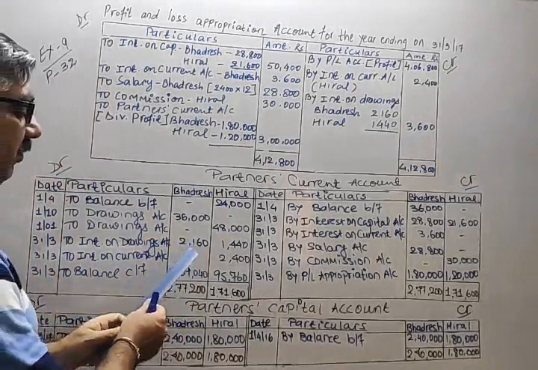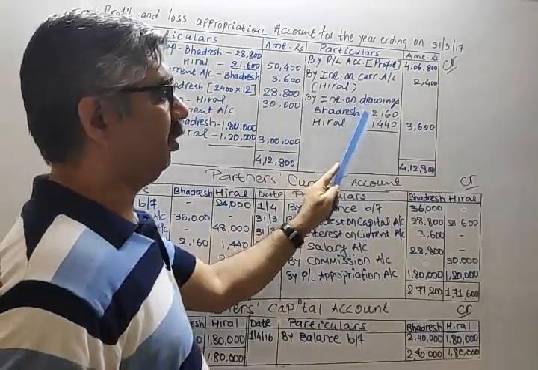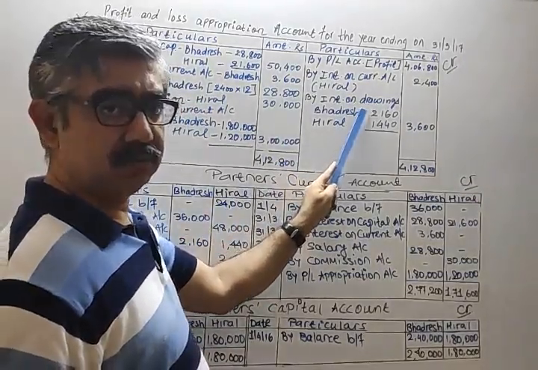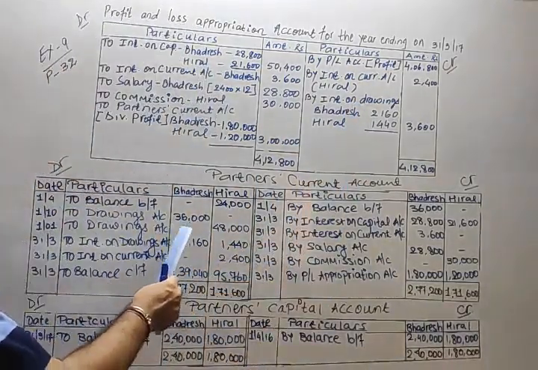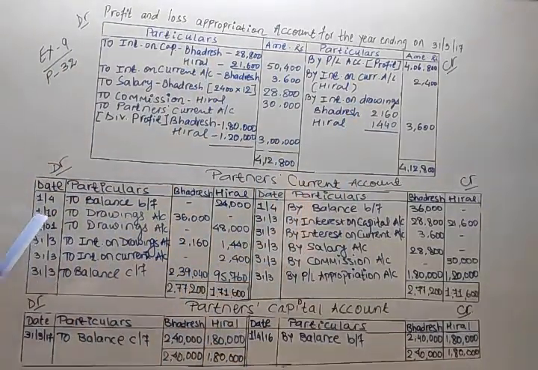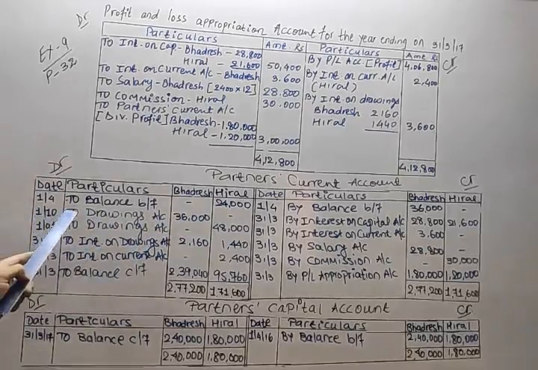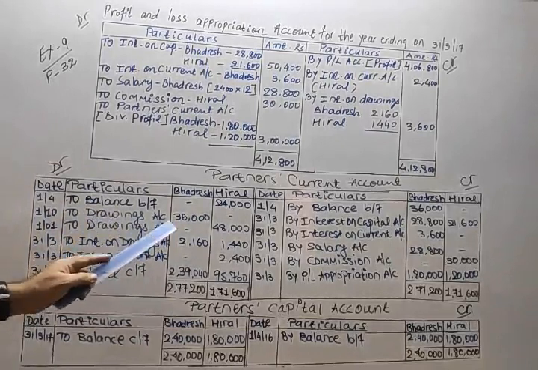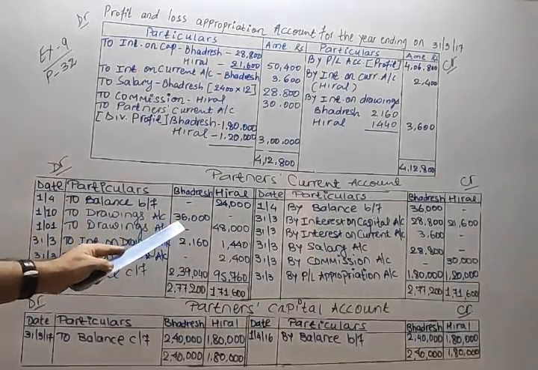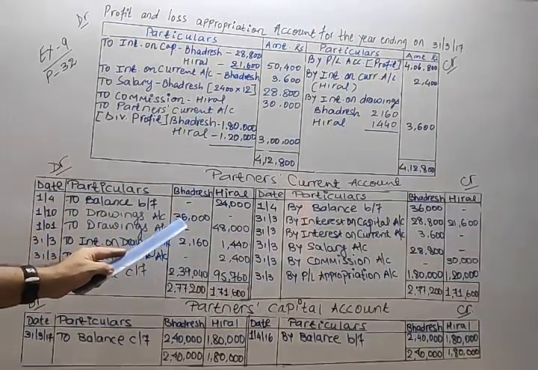And the effect obviously must be over here. Again, you withdrew on 1st October. Just try to concentrate. Withdrawn on 1st October, 36,000. Rate of drawings 12%.